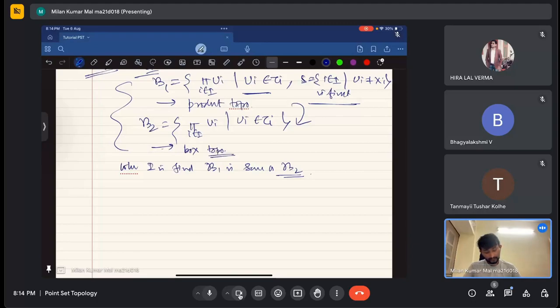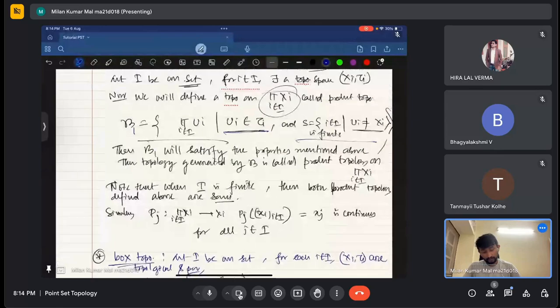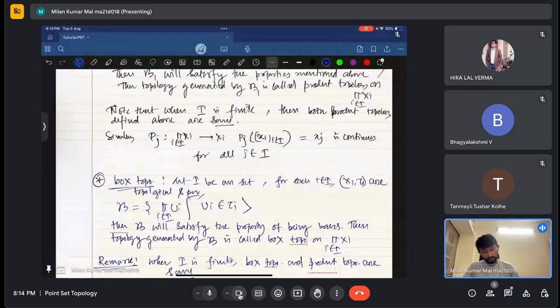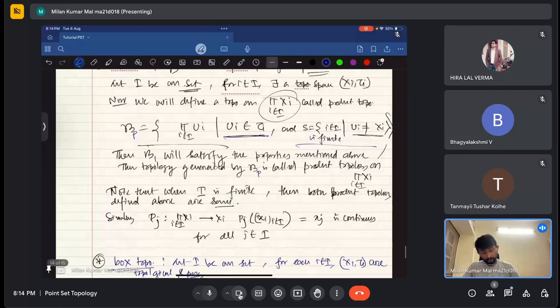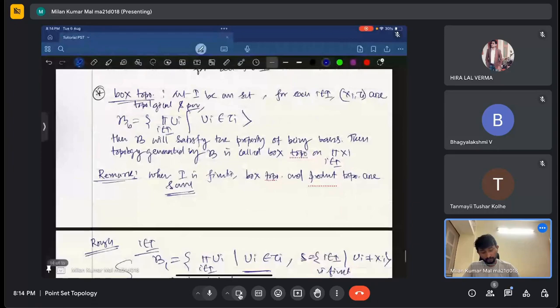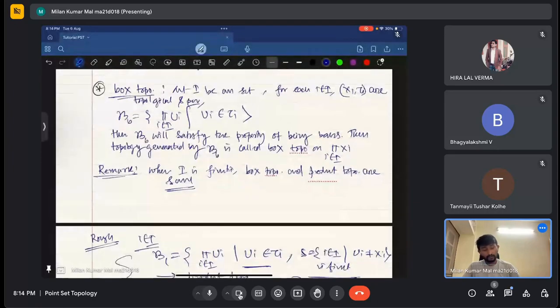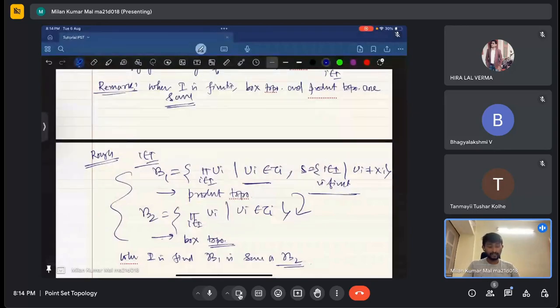Okay, I'll just write here: this one is the beta 1, called the product topology. I'll write not beta 1, beta p, for product topology, and this one I'll write beta b, box topology. Note that for the finite situation, box and product are all the same actually.